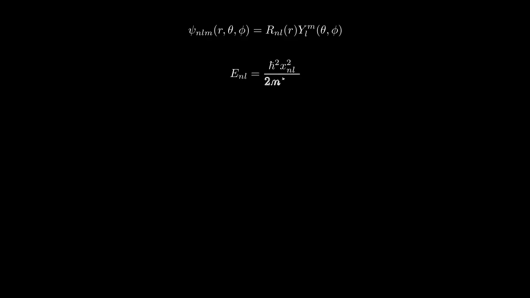The energy levels are E_nl equals h bar squared times x_nl squared divided by 2 m star r squared, where x_nl are the zeros of spherical Bessel functions. The lowest energy states are labeled 1s, 1p, 1d, similar to atomic orbitals. The 1s to 1s transition is typically the brightest.